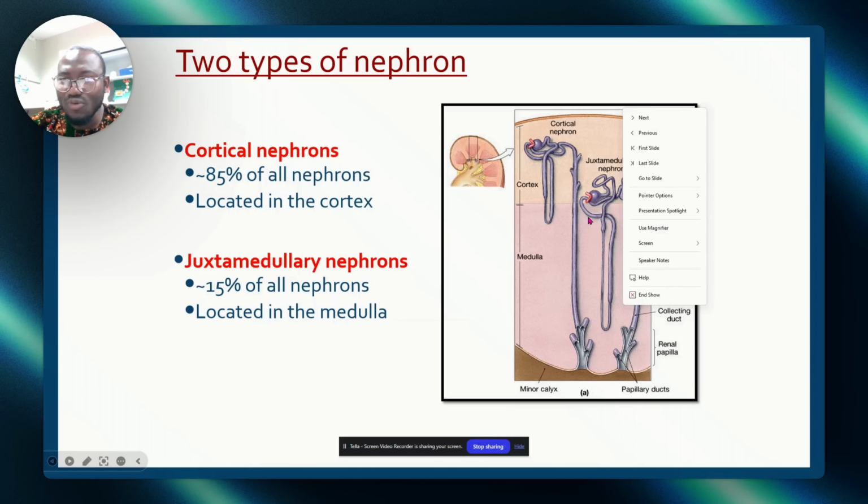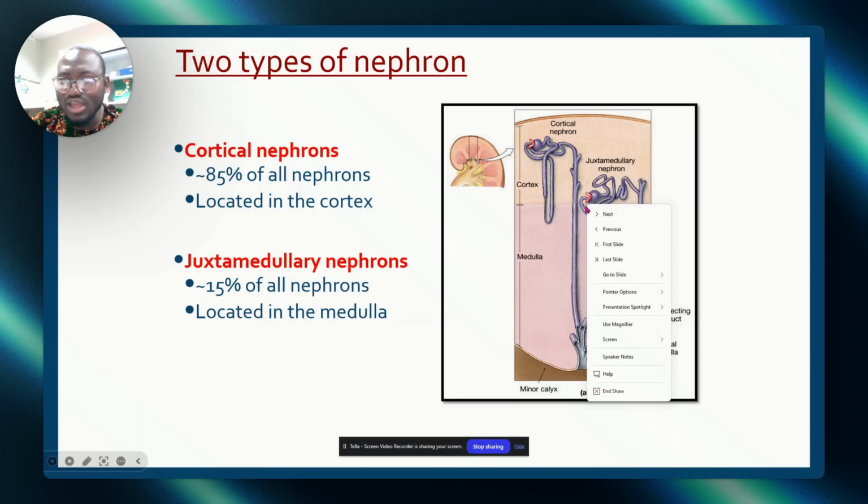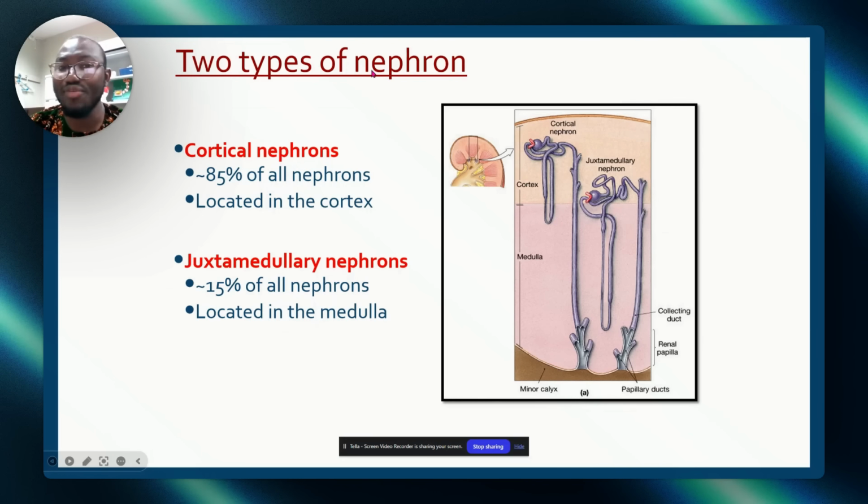So this is just around the medulla. Sorry. So there are two types of nephrons, the cortical nephrons and the juxtamedullary nephrons. Now, 85% of nephrons are cortical nephrons. This is a cortical nephron, you see? While the remaining are juxtamedullary nephrons, just around the medulla.